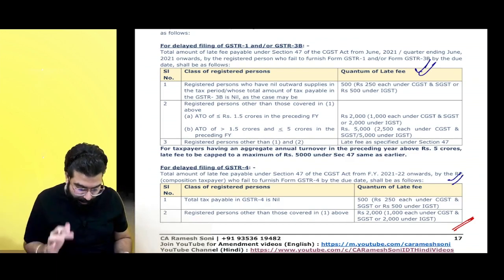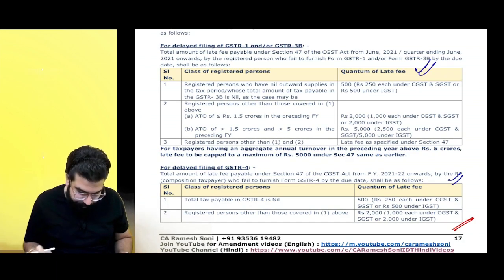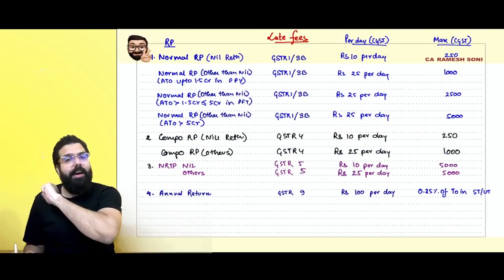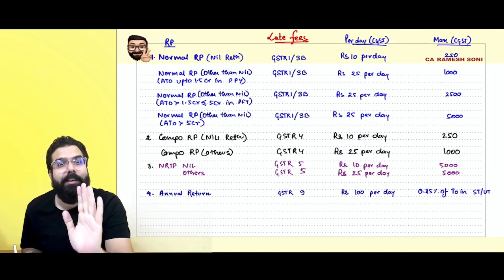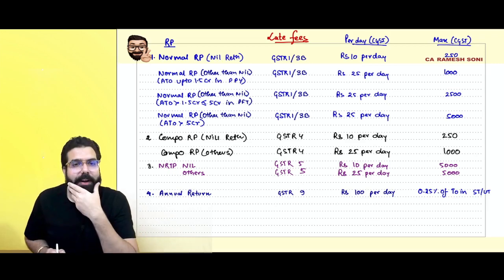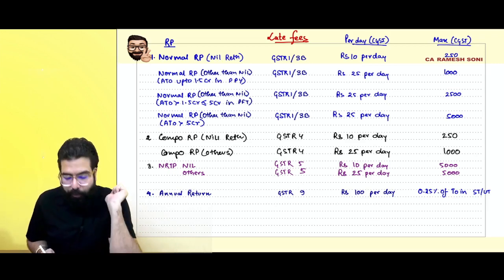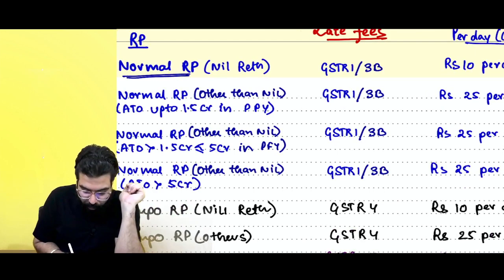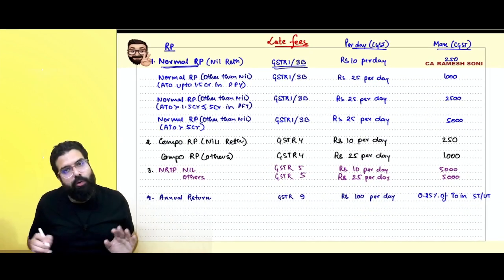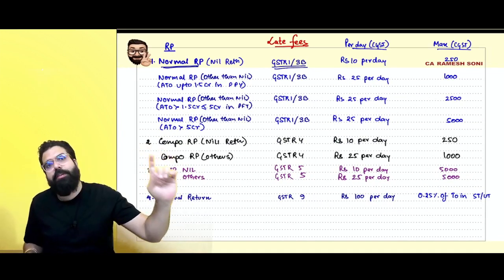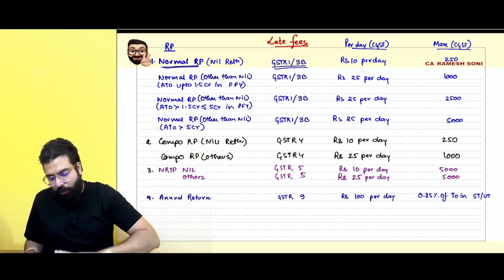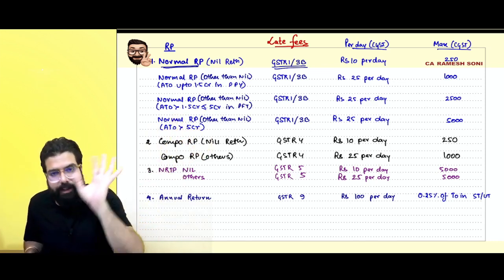Now, for the maximum late fee, I have drawn a chart so that you can know what the maximum late fee is. You have to remember. Listen to me very carefully. If you are a normal registered person furnishing GSTR1, GSTR3B, it is important for your exam. Where will you get this chart? You can go to rameshsoni.com, free resources, in the CA Intermediate May 22 folder. In that May 22 folder, I'll upload this chart. You can download it.